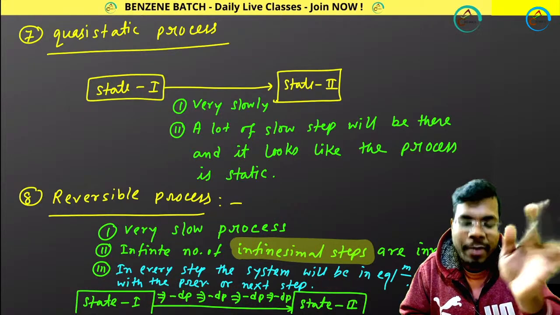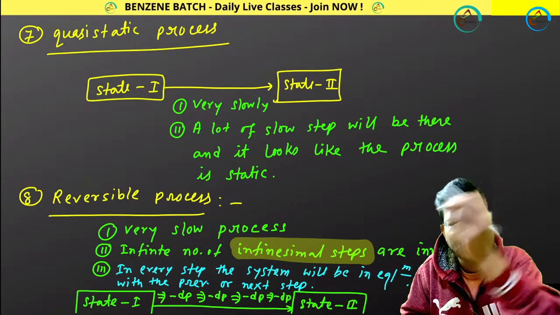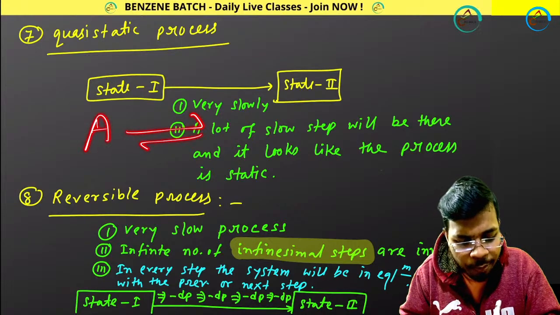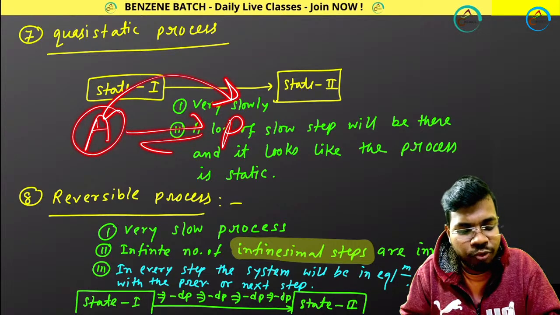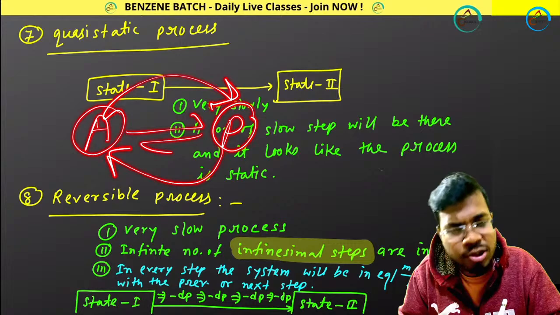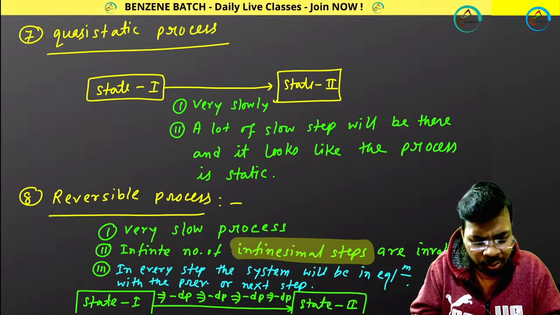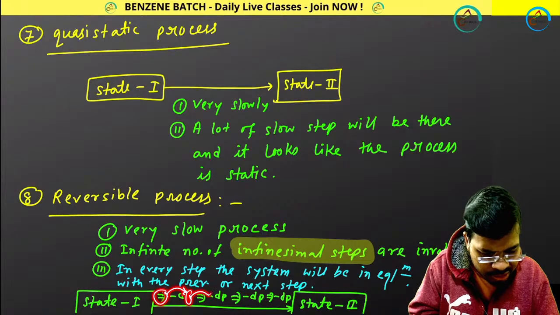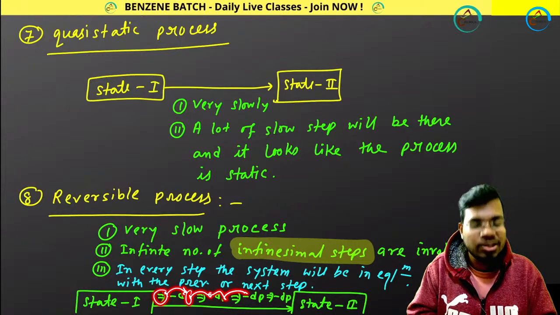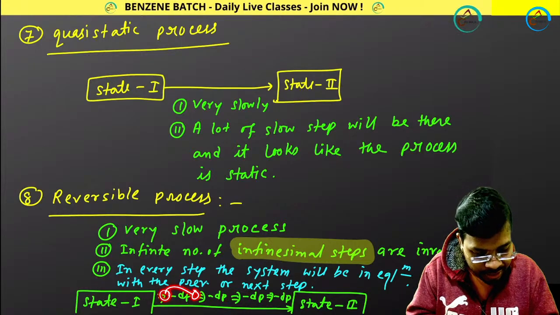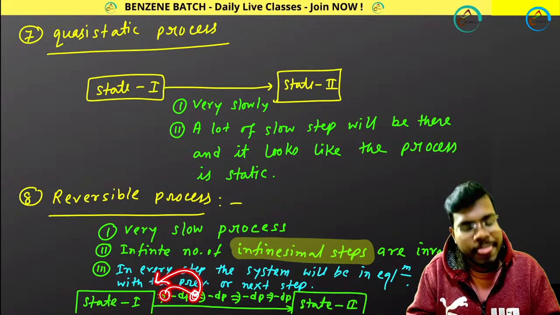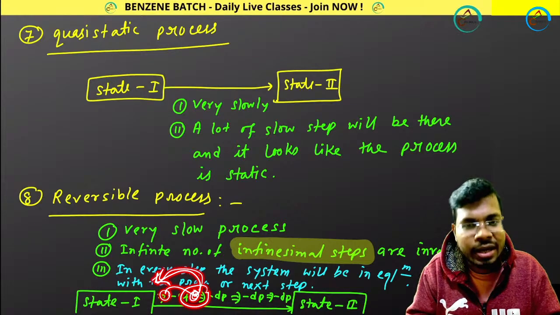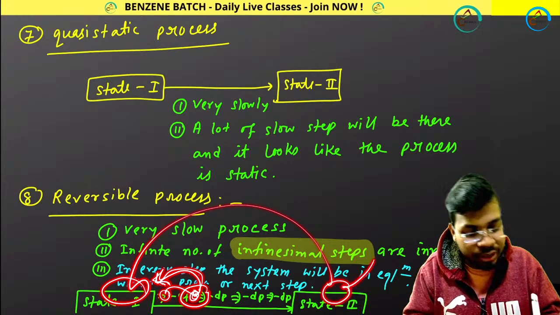Because in case of chemical reaction, we say reversible change means reactant to product formation is possible, and product to reactant is possible. But here we are not talking about that. We are talking about reversible meaning one step, this one, this one, this one. So you can come back from the next state to the previous state. You cannot come back from here to there directly.